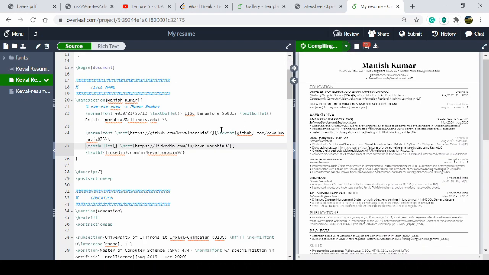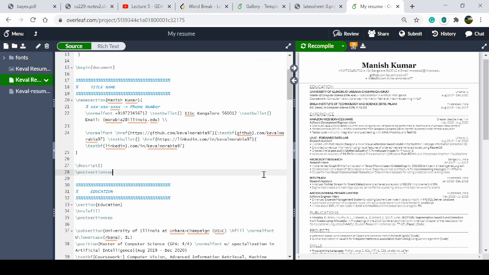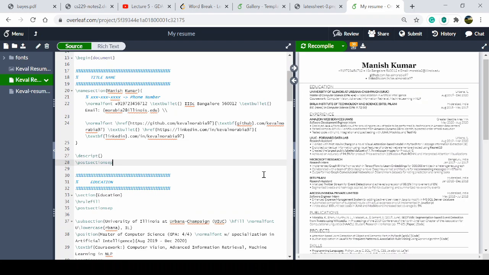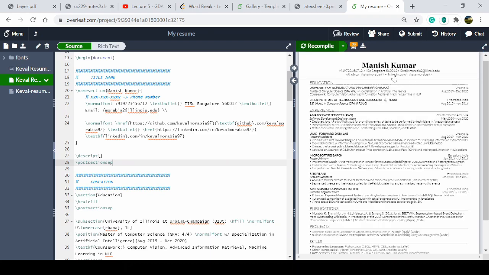There are very few commands that you have to know, like double slash. But I like the original one, so I am going back. Okay. So you can recompile again to see the results. You can edit those details according to your required format. If you don't want to keep the address, you can remove that.